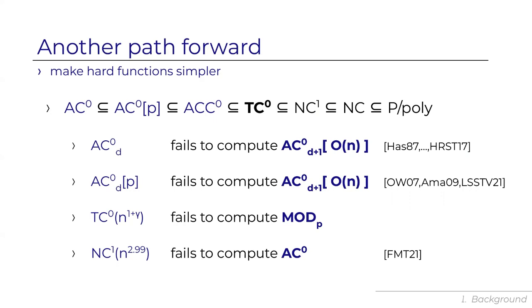So AC0 of depth D plus 1 is hard for AC0 parity. And very recently, Filmus, Meir, and Tal showed that even for formulas, the situation is similar. There's a function in AC0 that's hard for formulas of subcubic size. And let me just mention, whenever I say computable in AC0, I mean uniform AC0, right? The point here is showing uniform lower bounds for non-uniform circuits. And of course, this leaves one outlier, TC0 circuits, and this is going to be the focus of this work.